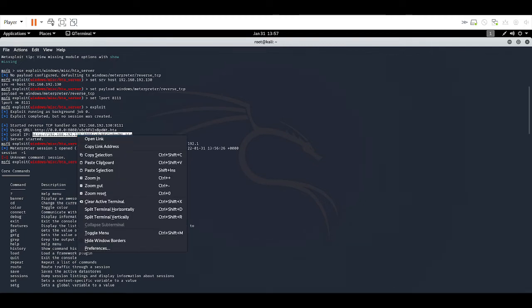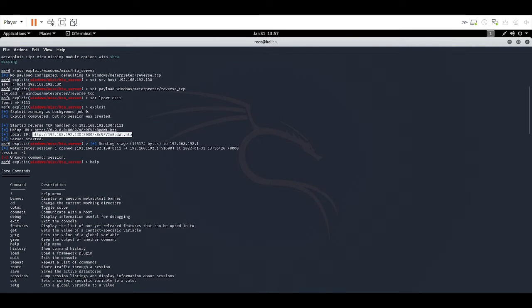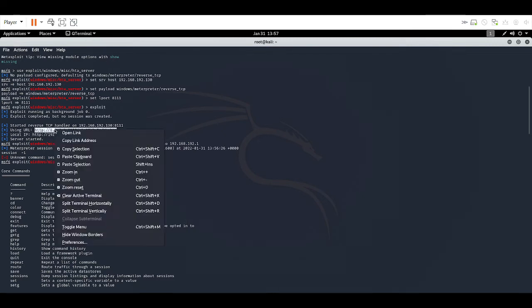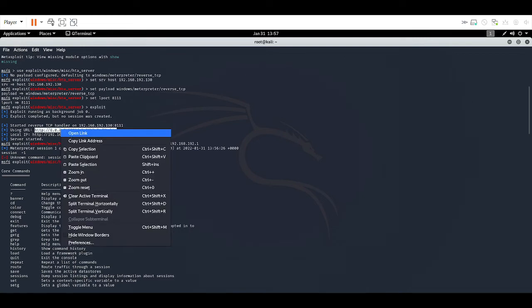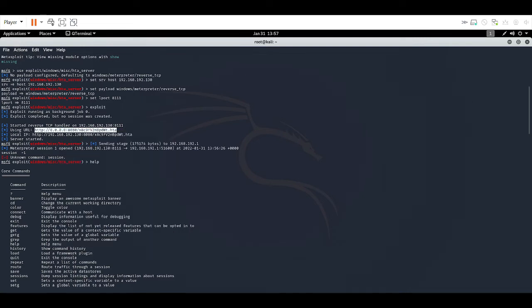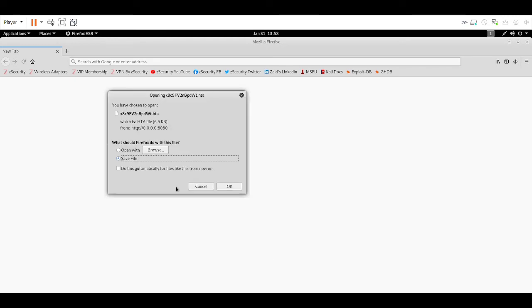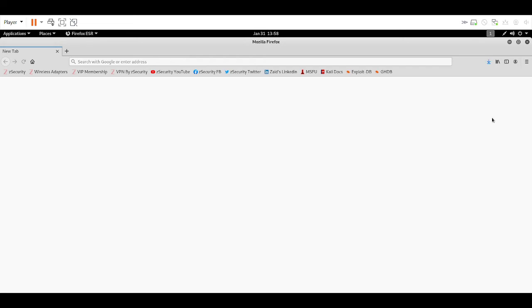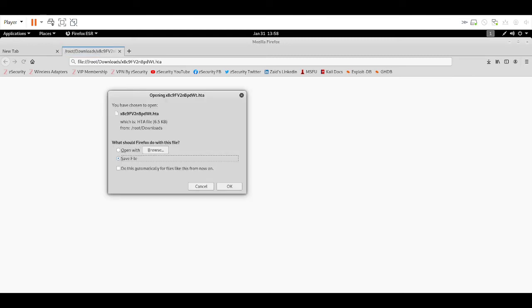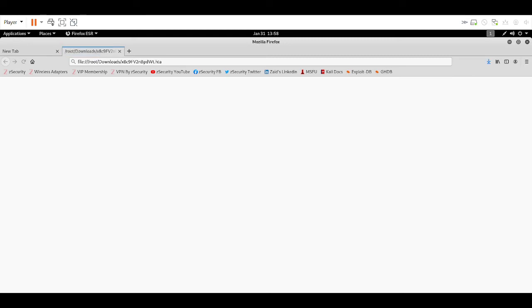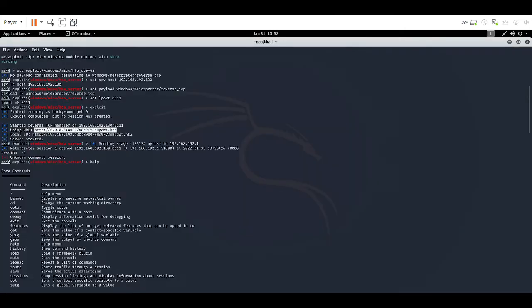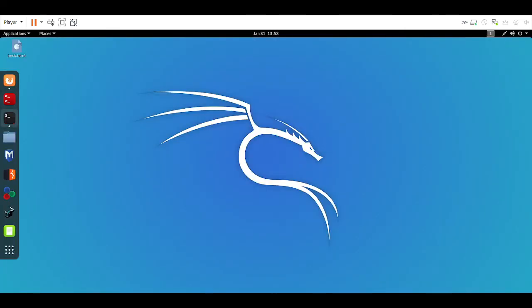So I'm going to copy this link, or it is this one. So I guess I will copy it, and I'm just going to run it in my computer. It just downloaded a file into my computer, and I will save the file. Okay, I have saved the file which it downloaded, and now I will run that file.